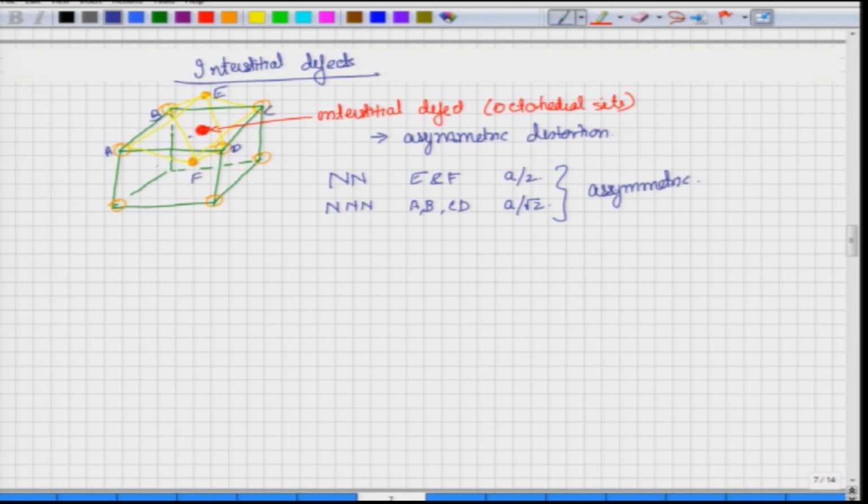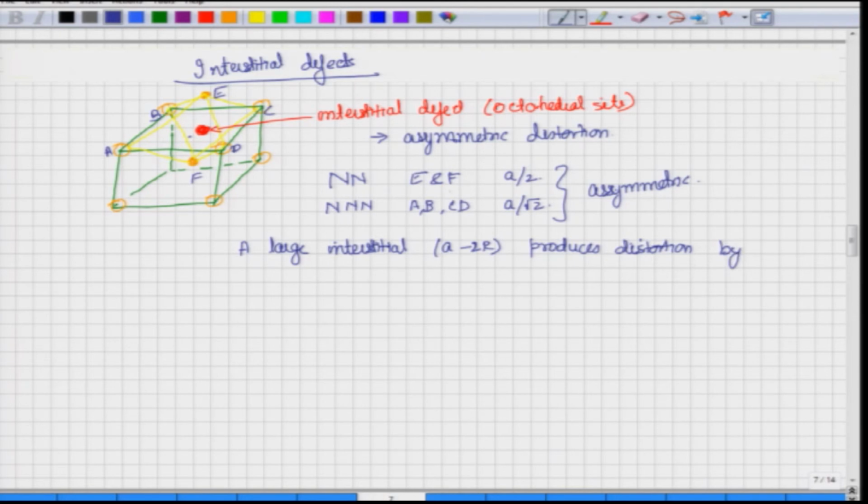Therefore, it would mean that when it tries to push a large interstitial atom, let us say this interstitial atom was a little bit larger in size, more than the space available, a large interstitial, which will be more than a minus 2r, produces distortion.